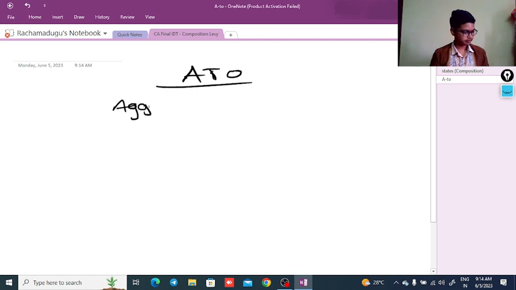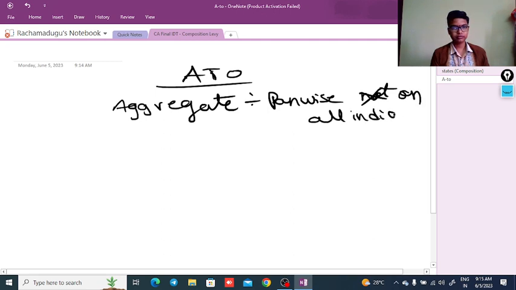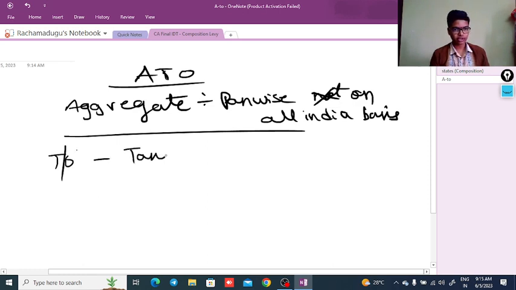Aggregate means PAN wise, on an all India basis.